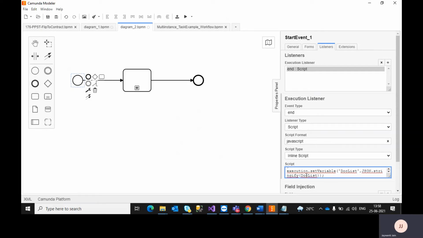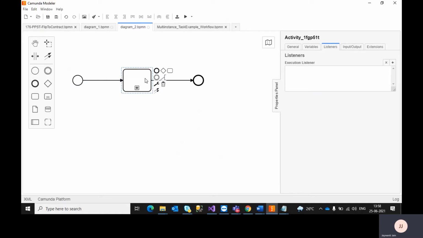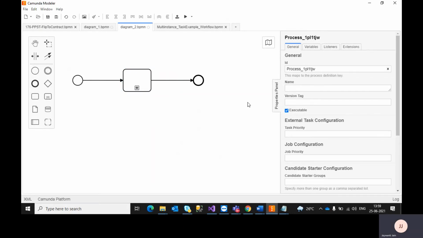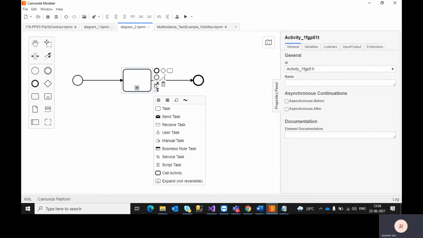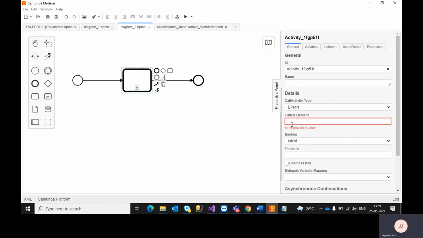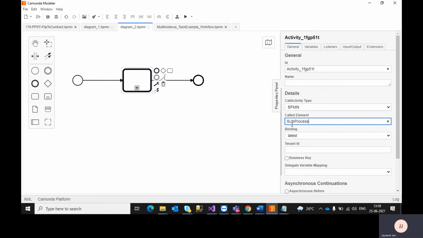Now, what will happen if I want to pass this doclist JSON object to my child process? This is my child activity. Generally what we do is mark it as a call activity, and after the call activity I need to write a BPMN name, whichever BPMN I want to call, that is my sub process. As of now I'm writing a demo sub process BPMN.